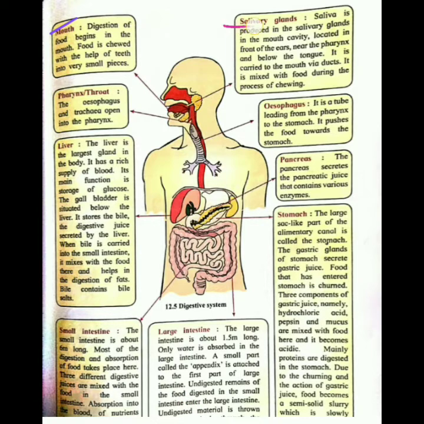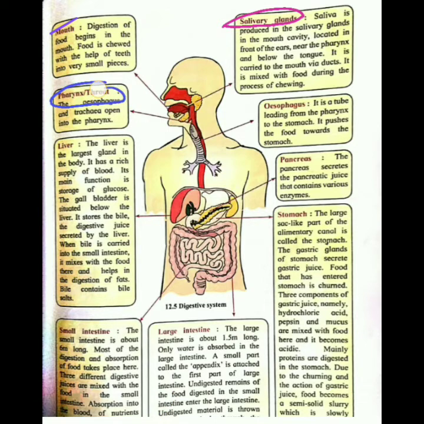In the mouth there are salivary glands, right? These salivary glands make saliva. This saliva softens the food while chewing, and makes it softer and easier to swallow. This is the saliva which is secreted by the salivary glands.